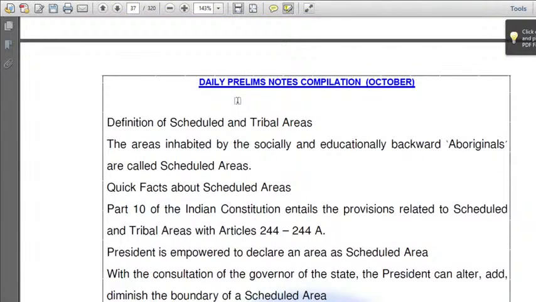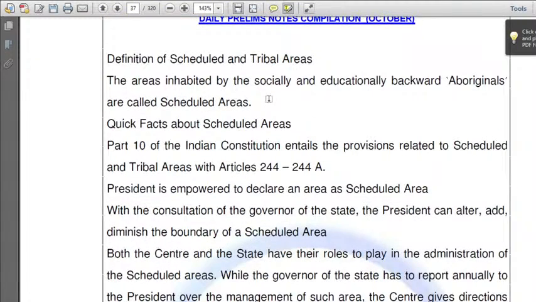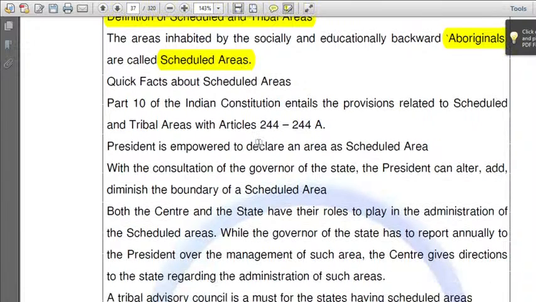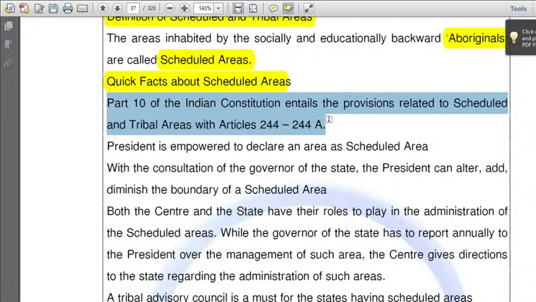Next, let us move towards the definition of scheduled and tribal areas. The areas inhabited by socially and educationally backward aboriginals are called scheduled areas. Let us look at some quick facts about scheduled areas. Our constitution has 22 parts. Out of the 22 parts, which part deals with the scheduled and tribal areas? Part 10, which has Articles 244 and 244A.